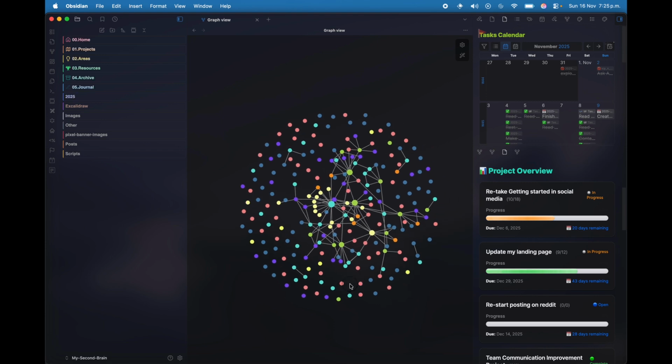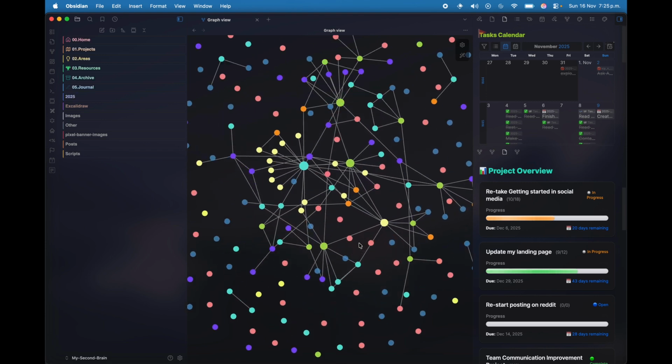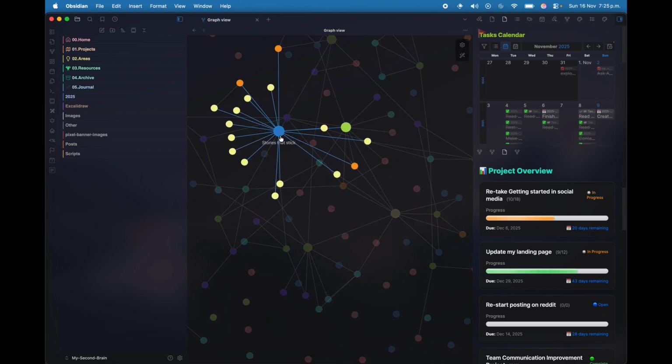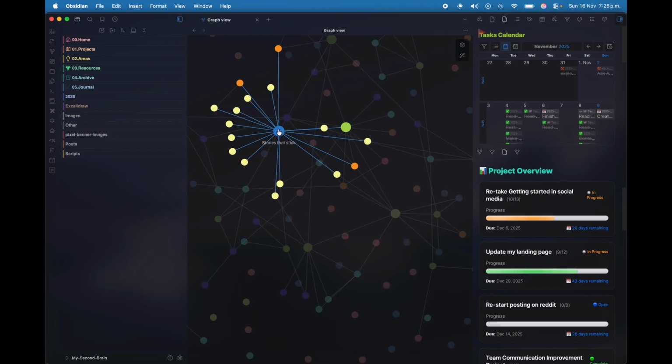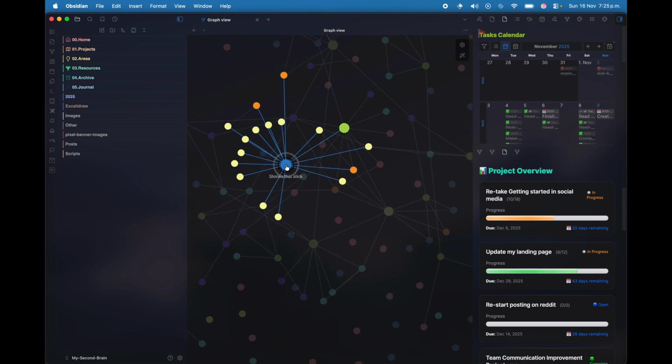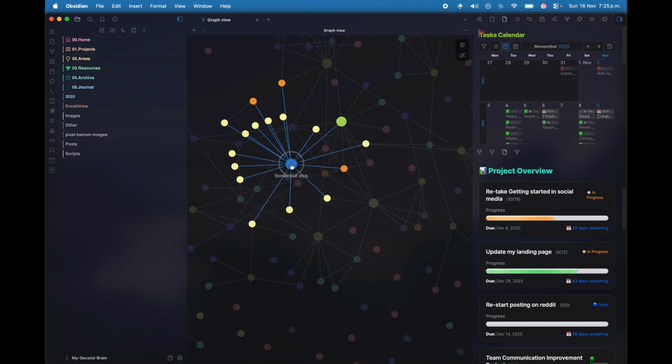You will see that I have many connections. So these dots that are the biggest represent the ones that have more connections to it. So in this case, I have something called stories that stick. This is a note about a book I read that I really liked and has been powerful in order to understand more what the audience wants. So this relates to pain points, problems, what they desire, what the new life looks like for them. I have different nodes connected to this concept, as you can see.